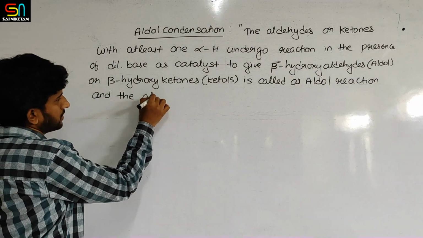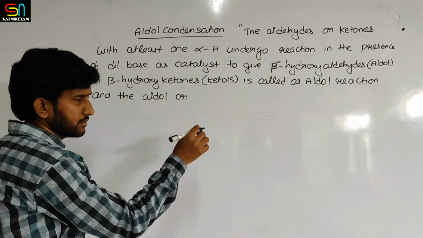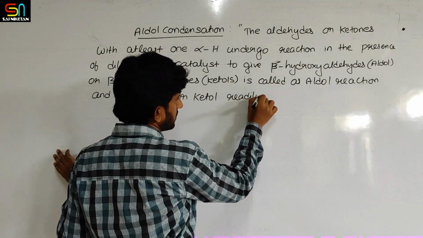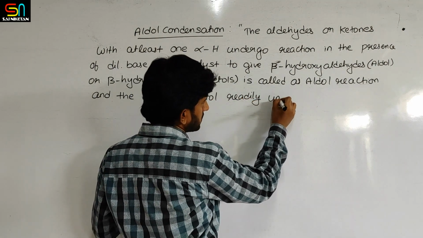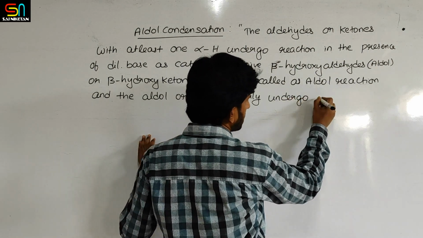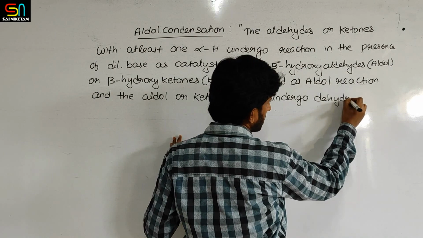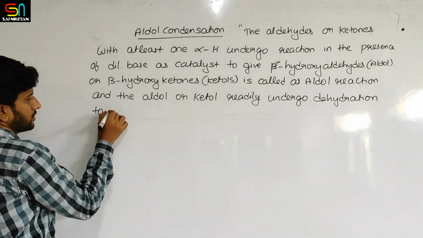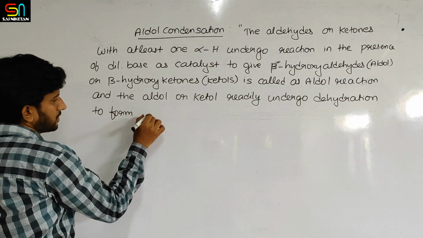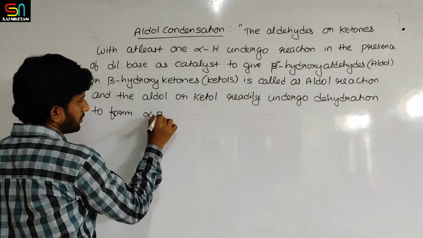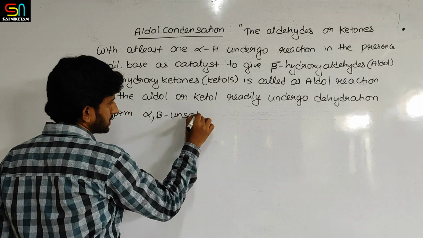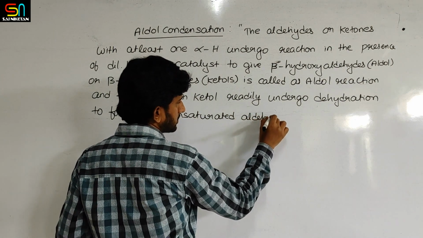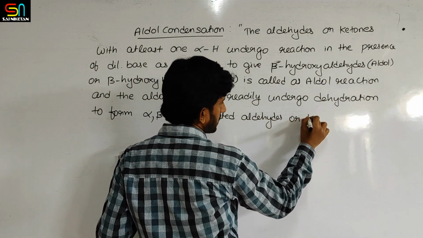And the aldol or ketol, whichever is formed, readily undergoes dehydration to form alpha beta unsaturated aldehydes or ketones.